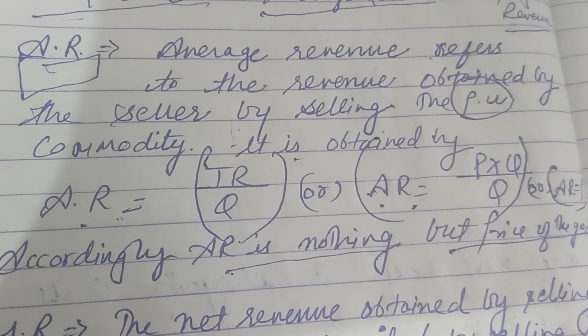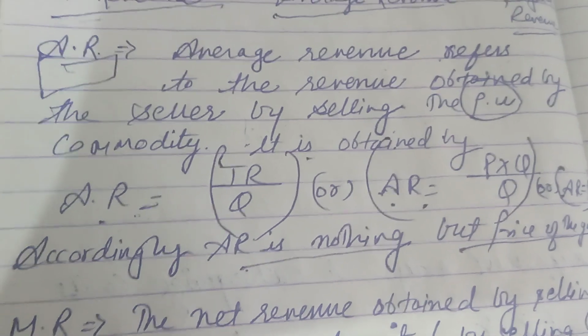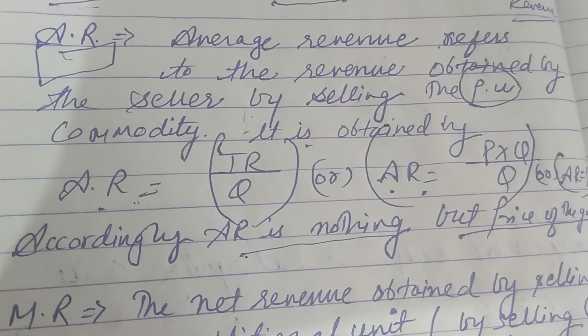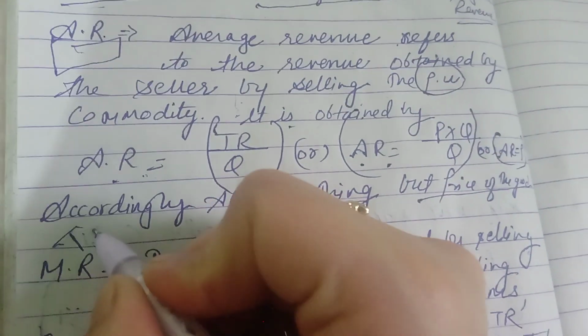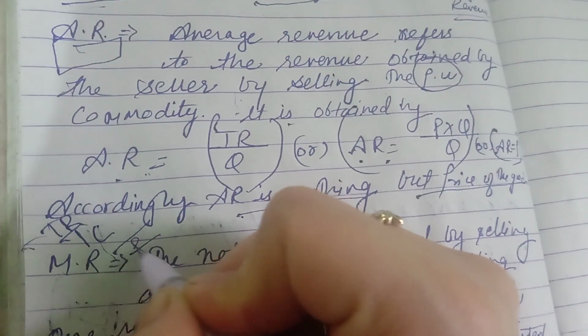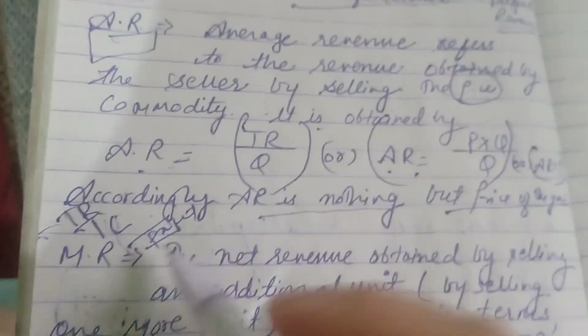It is a must to keep in mind that total revenue and net profit are not the same. Net profit is a business's total revenue minus total cost. That means whenever we subtract total cost from total revenue, that is the profit. Here we are talking about total revenue and average revenue, so they are different.